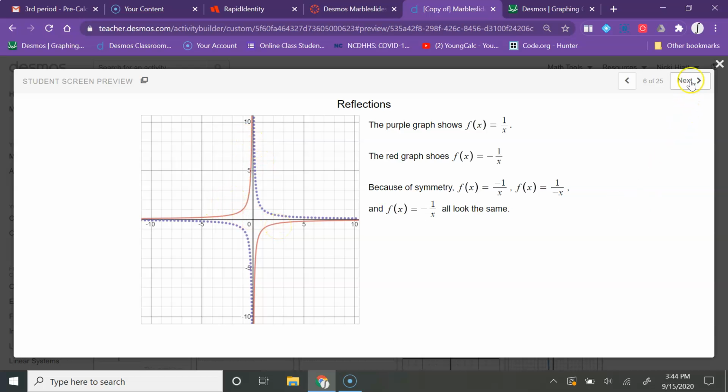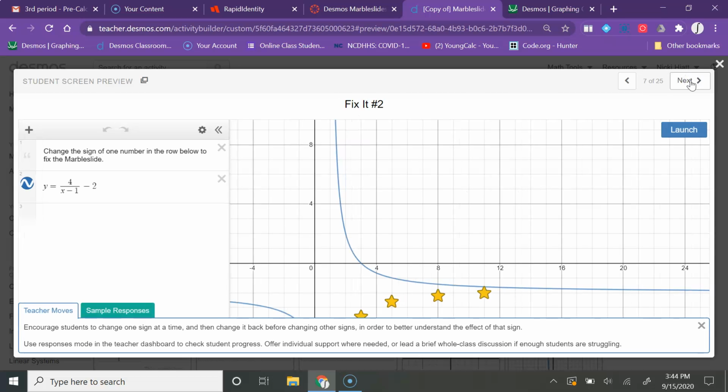Okay, so here's an example where you've got to know that. In this example, we're supposed to change one number, and I wish this would let me zoom out a little bit. It doesn't let me, I don't think. I'm going to hit launch just to see where that purple ball is dropping from.